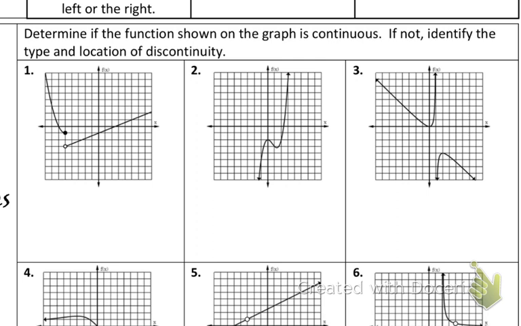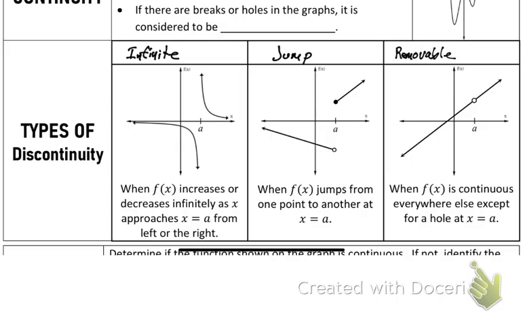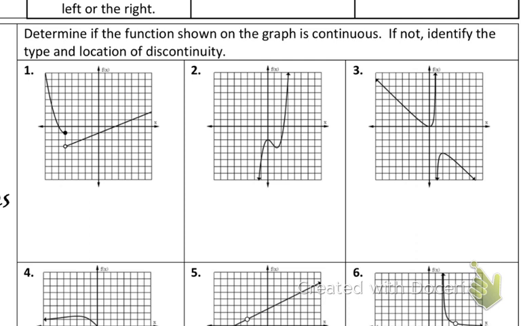Now, here's the thing. If I ask for the location of a discontinuity, I don't want a point, because it doesn't make much sense for me to give you a point here. I want to know at what x value I need to skip. So these are x values. When I ask you to name the location of the discontinuity, I'm asking what is the x value where this happens.